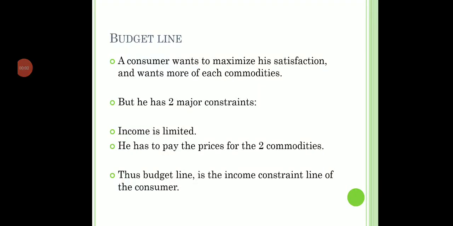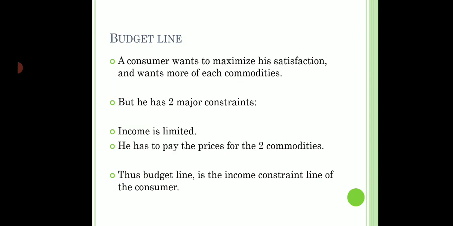Hello students. So in this video we are going to understand the concept of budget line. In the last video we have done the concept of indifference curves. As we know, indifference curves show the satisfaction level of a consumer. And since our consumer wants maximum satisfaction, he will keep on shifting to a higher indifference curve.